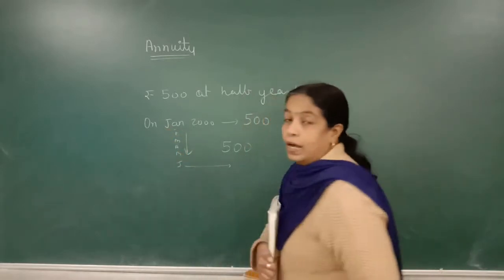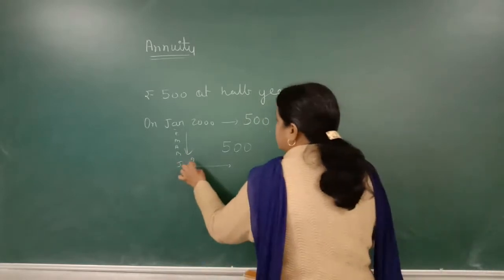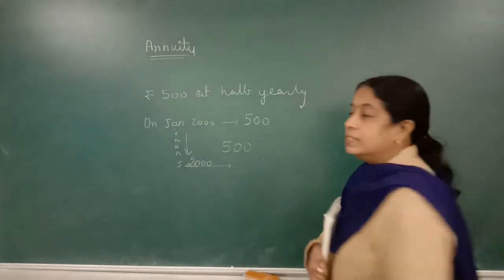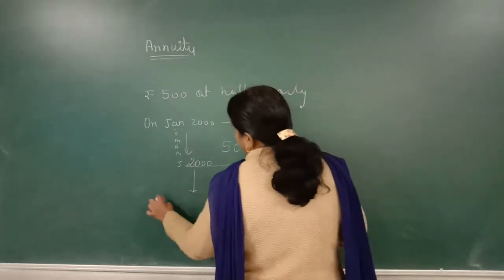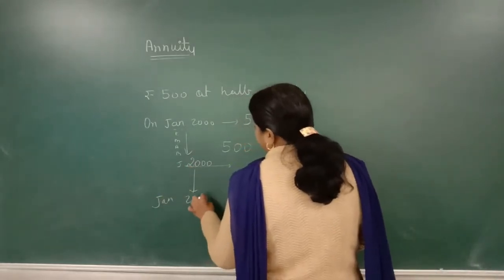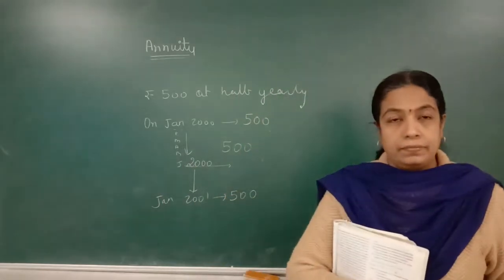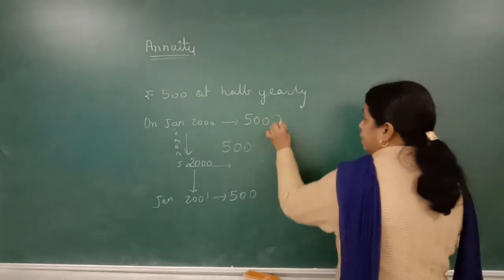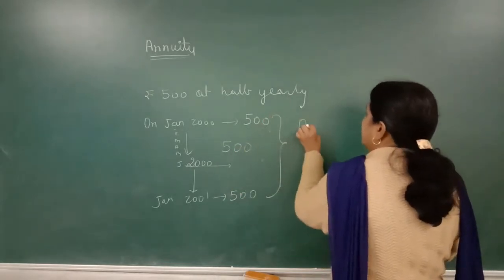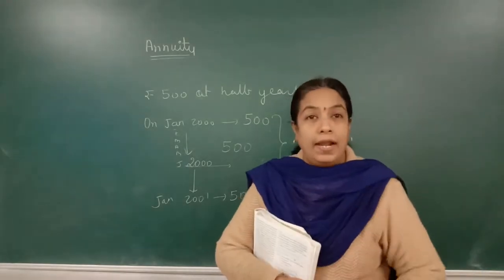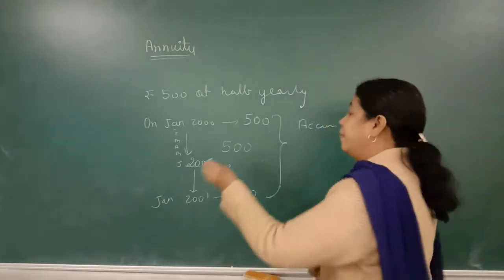So 2 installments will be there in 2000. Now again after 6 months, that will be in January 2001, again I will invest 500. Doing this repeatedly, some amount will be accumulated with me after 5 years.